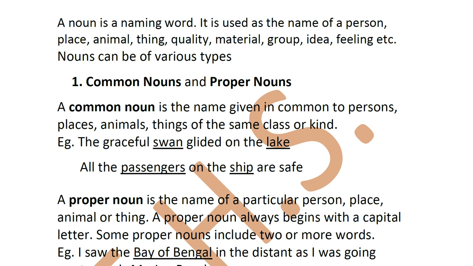Now a proper noun, always remember, begins with a capital letter. It's not necessary that a proper noun has to be just one word. Like the name of your school, Fatima High School.